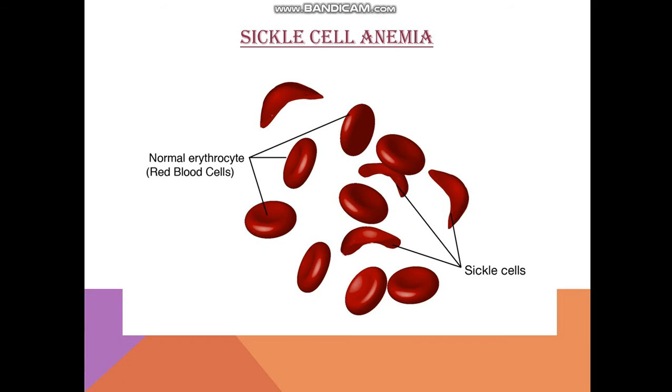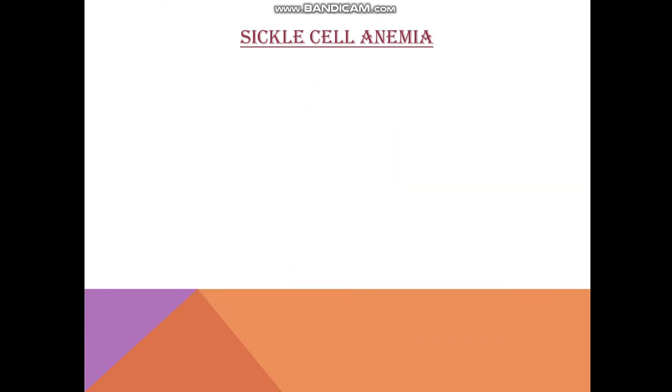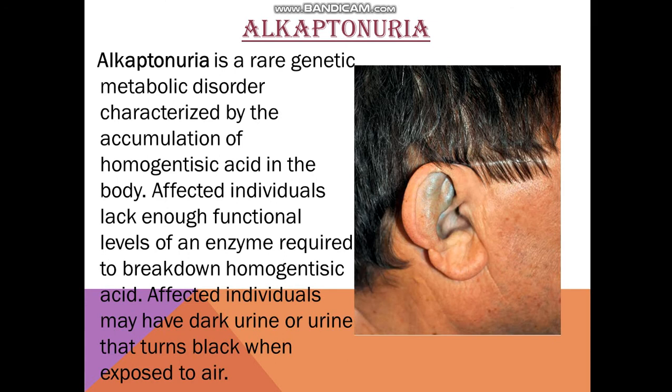Clear? So these three diseases, just a quick recall. Alkaptonuria: homogentisic acid is also known as alkapton. This alkapton is deposited in the cartilages, and this causes blackening of the cartilages of the body. And also the urine becomes dark upon exposure to air.